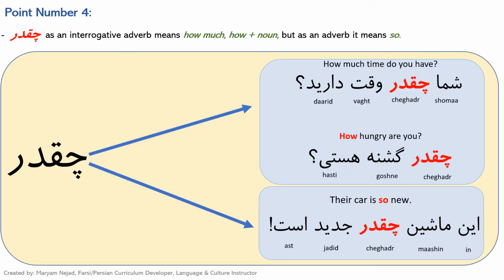Another point that you need to know is about the interrogative adverb چقدر. It means either how much, or we also use چقدر for when you use how and then an adjective after that. So for example, چقدر گشنه هستی؟ How hungry are you? But as an adverb, چقدر actually means so. For example, you want to say their car is so new. So it's going to translate as این ماشین چقدر جدید است. Or more informal, این ماشین چقدر جدیده.